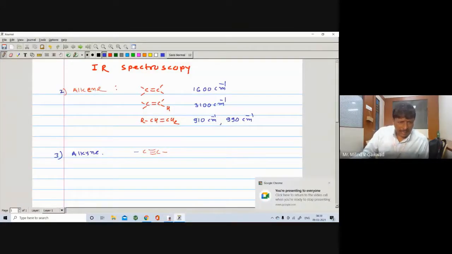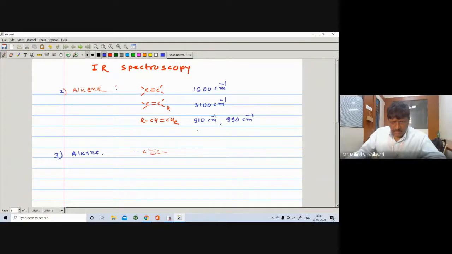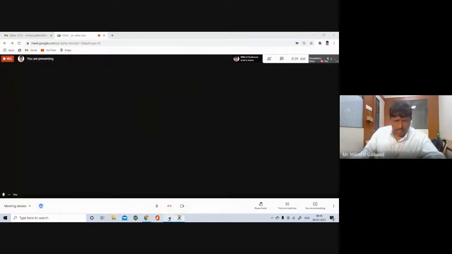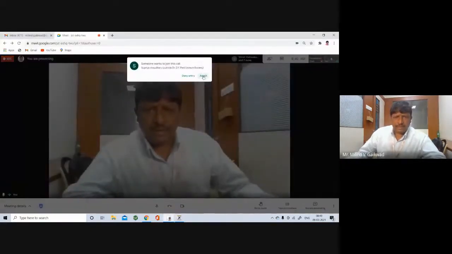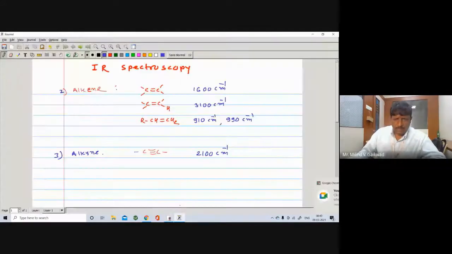It will appear at 2100 centimeter inverse. So this is about the alkyne.